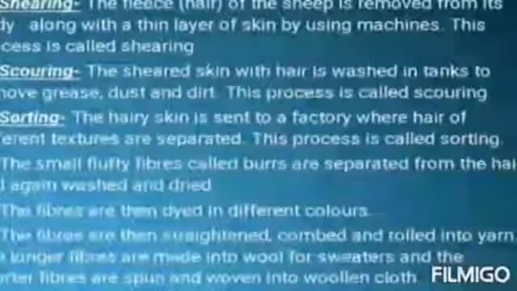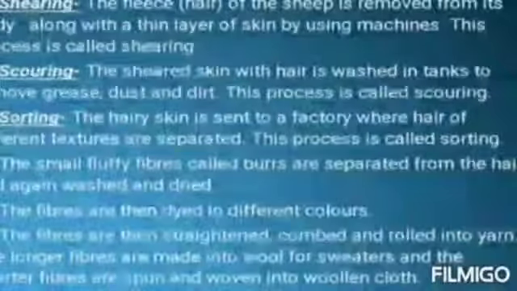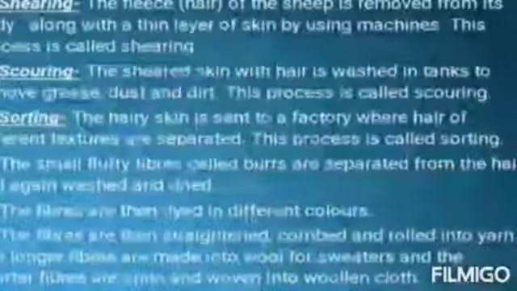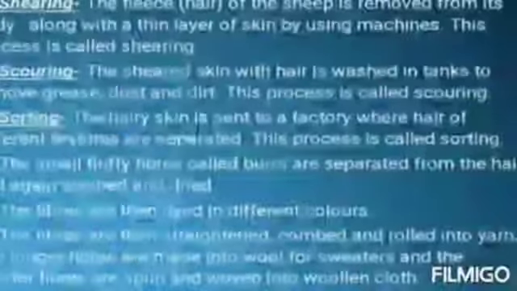The second one is scouring. The sheared skin with hair is thoroughly washed in tanks to remove grease, dust and dirt. This is called scouring. Nowadays, scouring is done by machines. After scouring, sorting is done. The hairy skin is sent to a factory where hair of different textures are separated or sorted.